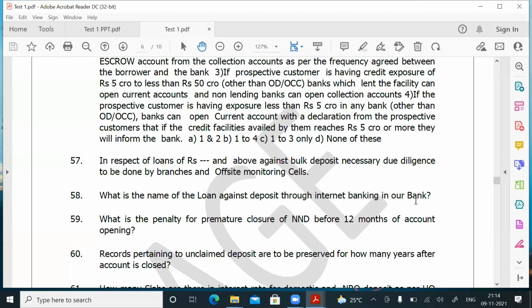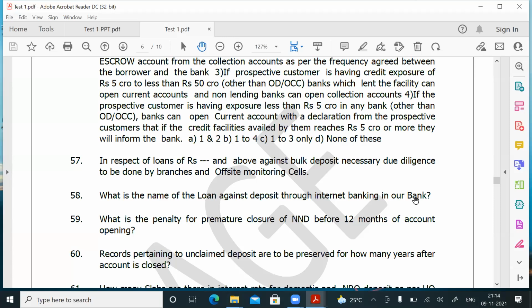764/2020. Again, I repeat. Question number 58. What is the name of the loan against deposit through internet banking in our bank? Canara Insta Deposit Loan. So HO Circular 764/2020. You are supposed to go through the circular. That is why I am telling the circular number.